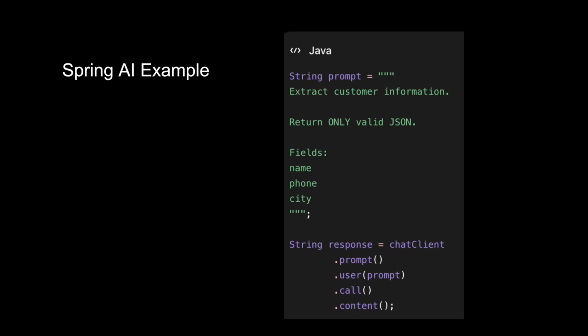Next we do call. Spring AI performs the complete network communication. It creates the HTTP request, adds the API key, converts everything into JSON, sends it to OpenAI, waits for the response, receives the JSON. Finally the content method extracts the actual text returned by the model. If everything goes well, the response variable might contain something like name in JSON format: name Rahul, phone number 9876 something, and city as Bangalore. At this stage, it's still a string. In the next step, we will convert it into a Java object.